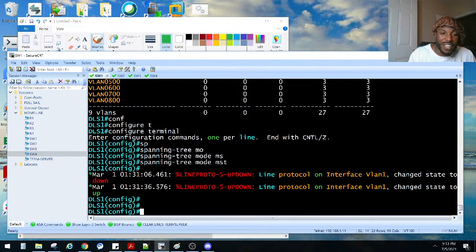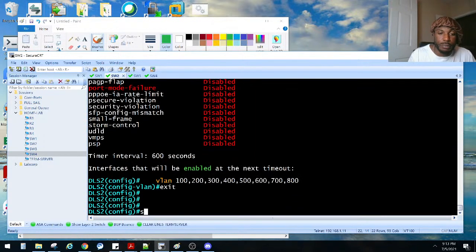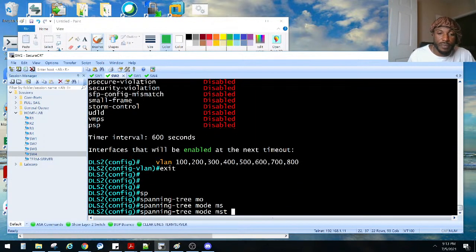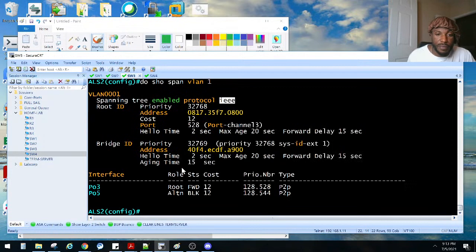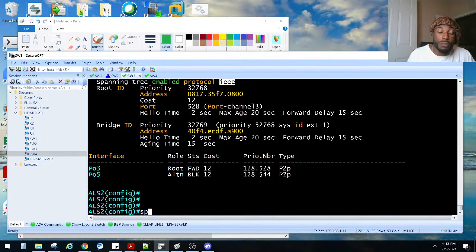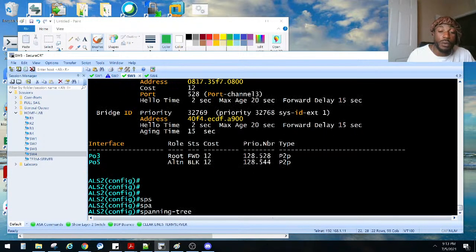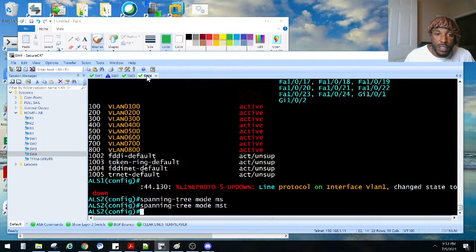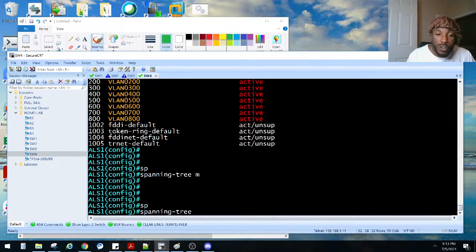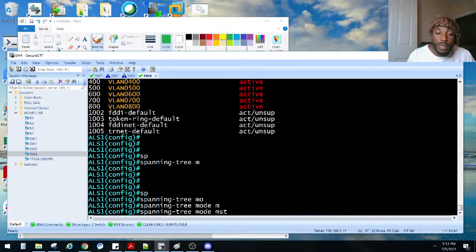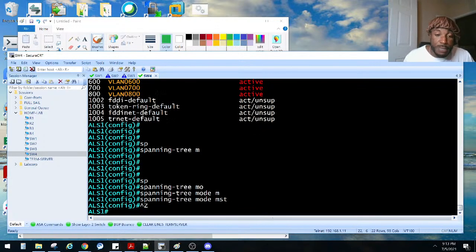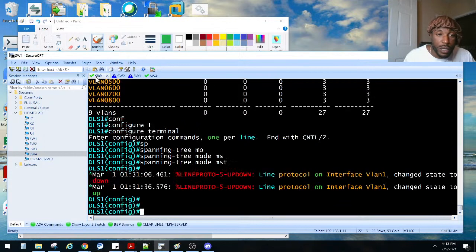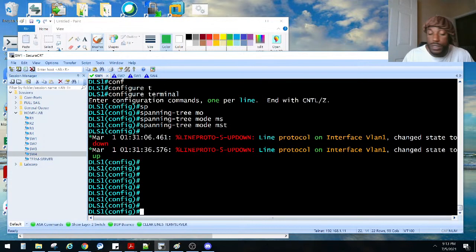Switch one, DLS one. So we say spanning tree mode MST. Let's go ahead and do the same thing on all of them. Spanning tree mode MST. Do the same thing on this guy. Y'all know what the other spanning tree modes are? There's MST, which we're playing with today. What are the other modes of spanning tree? Pop quiz number 2 for the day. What are the other spanning tree flavors?